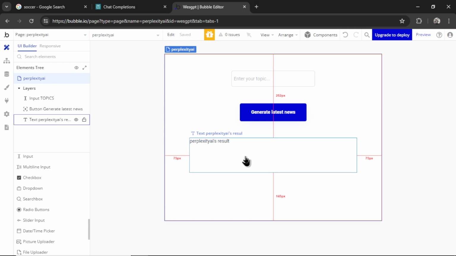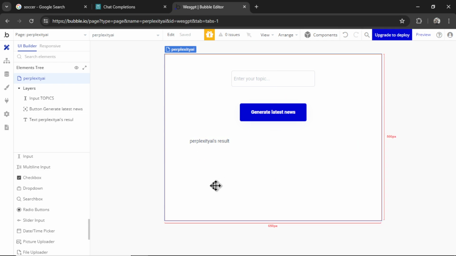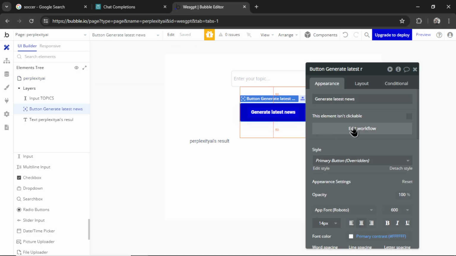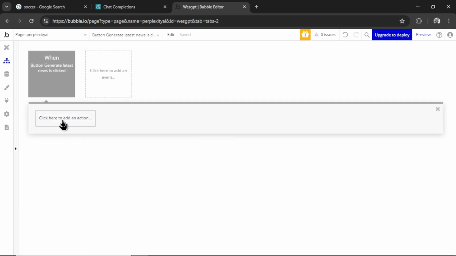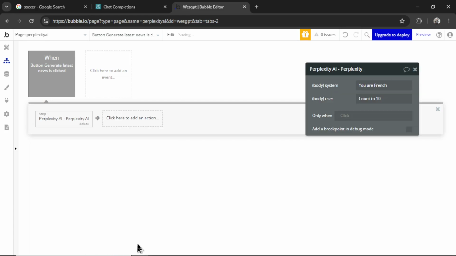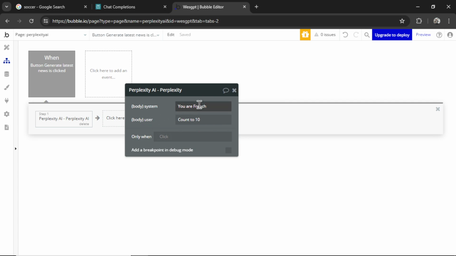We are doing this with states on the page. If you are new to all this, stick with me. I'm going to click on this button, go to edit workflow. Let's click to add an action. I'm going to go to plugins, Perplexity AI, and now we need to write in our system message and the user message. Previously, we wrote our instructions in the system message and then our topic in the user message.